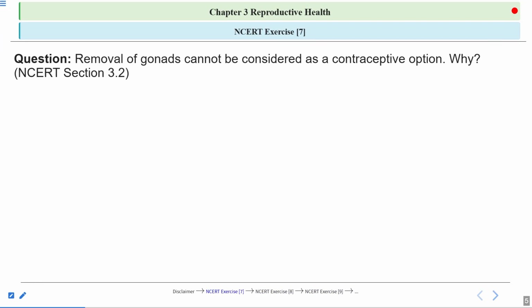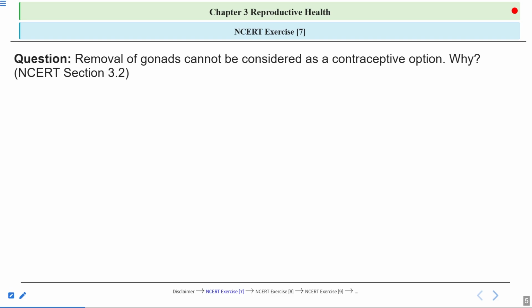So let's begin with the first question. The question is, removal of gonads cannot be considered as a contraceptive option. You have to justify the statement. Why is removal of gonads not considered a contraceptive option? We have read about various contraceptive methods, also known as birth control methods. So is removal of gonads a contraceptive option?